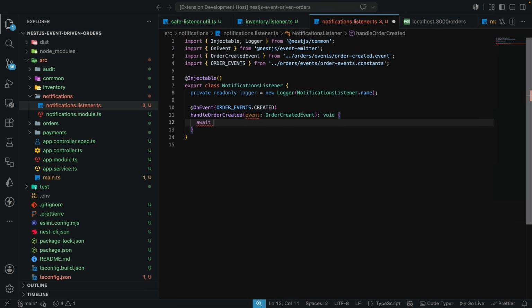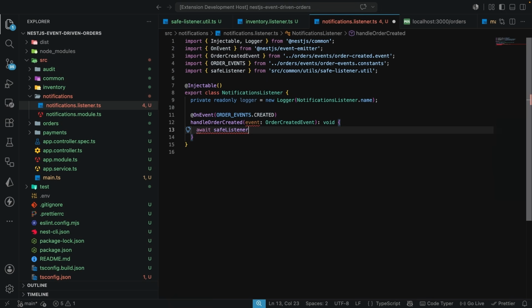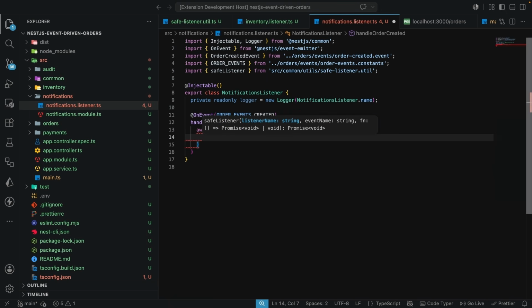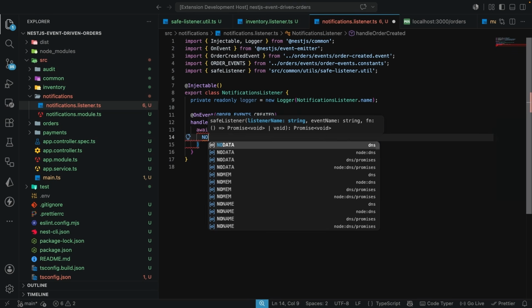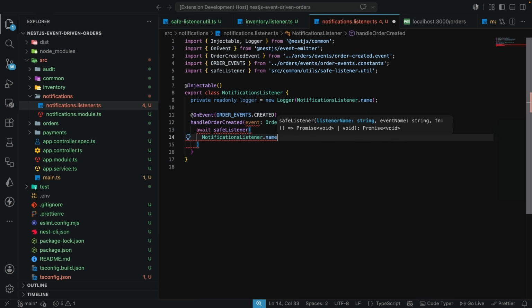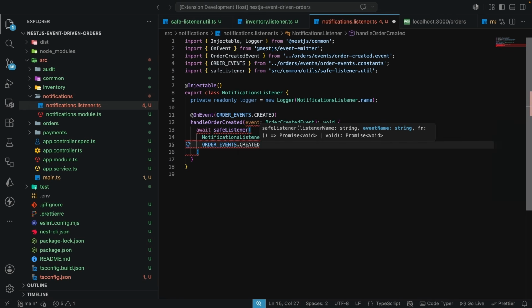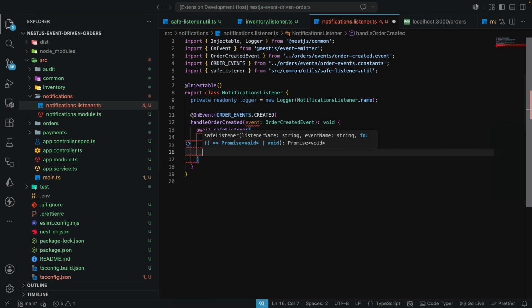Now we're going to await our save listener. So let's bring in the save listener, which is going to come from our utils. We know that this needs the listener name, and the listener here is the notifications listener. So this is the class, and now we have the name property, and it also needs the event name. We're going to call the order event.created. And finally, we are going to have the function.